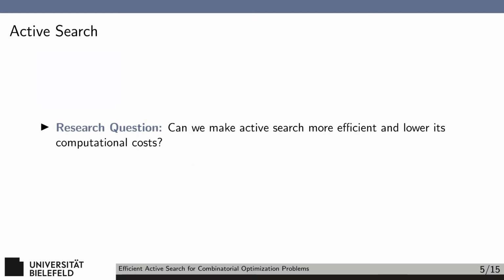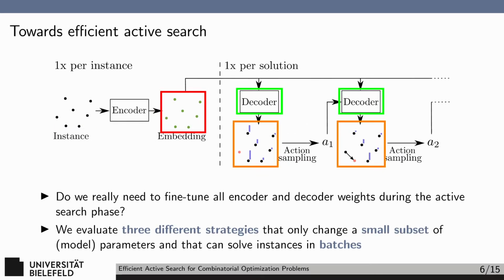The research question that arises is thus whether we can make active search more efficient so that we can examine more solutions in less time. Consider this graphical overview of an RL algorithm solving a combinatorial optimization problem. It's basically the same as before, with a bit of extra detail added, namely the encoder and decoder.